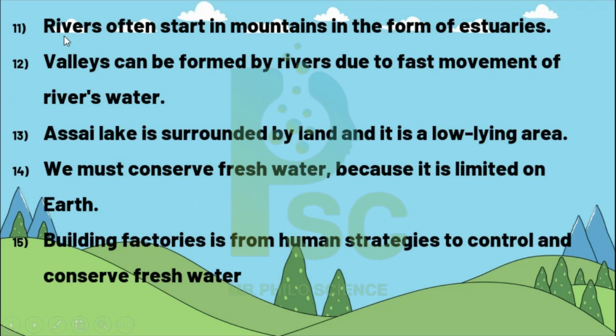11. Rivers often start in the mountains in the form of estuaries. False. 12. A valley can be formed by a river due to the fast movement of the river water. Right. A lake is surrounded by land and is a low-lying area. Right. We must conserve fresh water because it's limited on the earth. Right. 15. Building factories is a form of human strategy to control and conserve fresh water. False, of course that's not the factories.